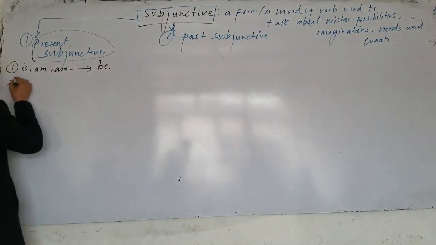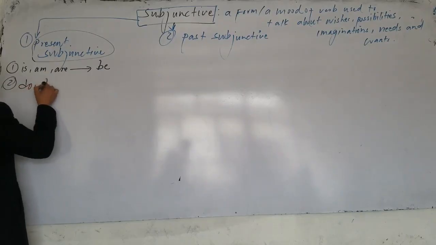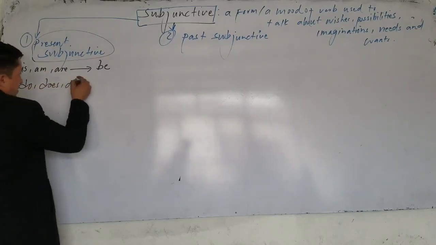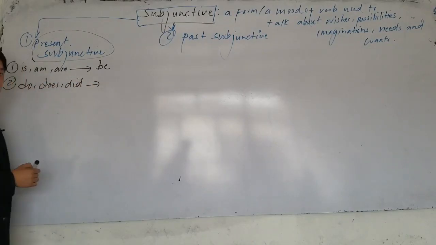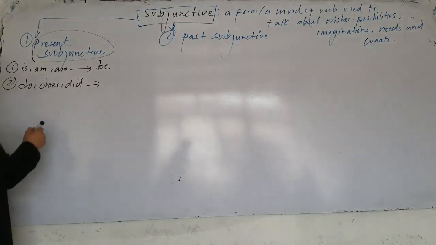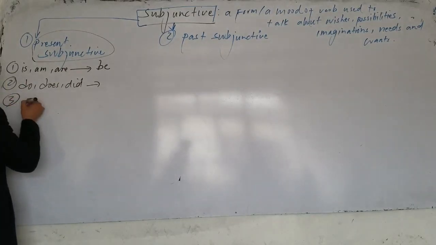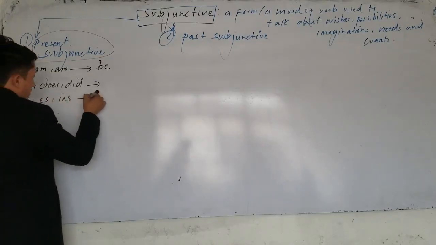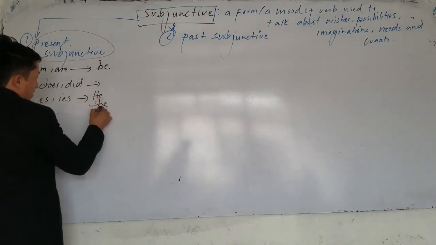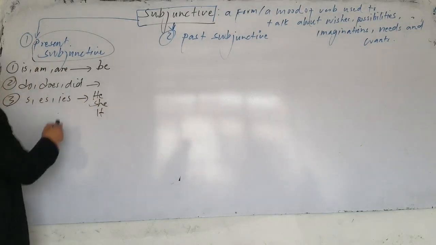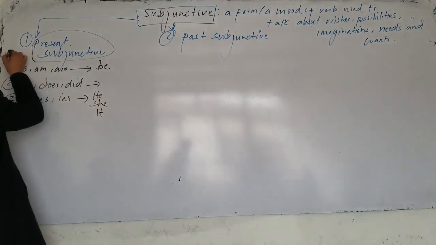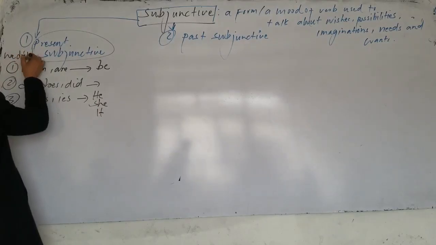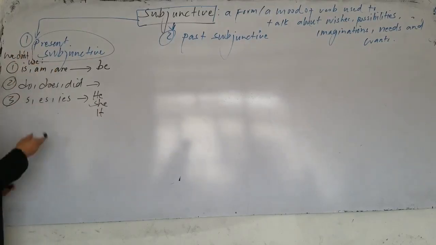Now, point number two: we don't use do, does, did in the negative form. Instead, we use not. And point number three, we don't use s, es, or ies for he, she, and it. So let me write. These are the things that we don't use.